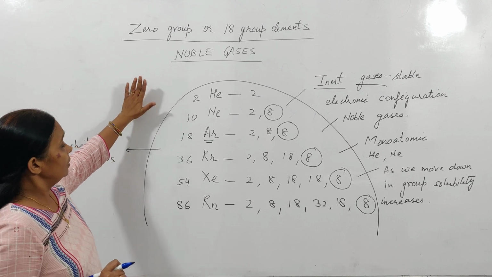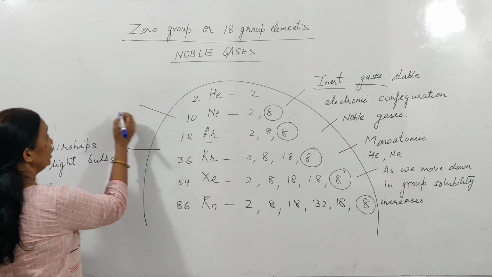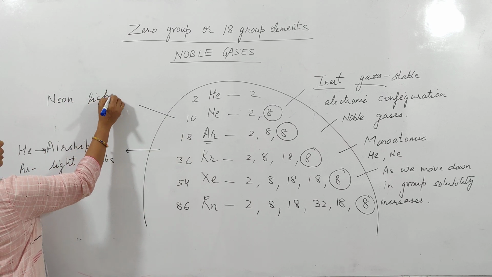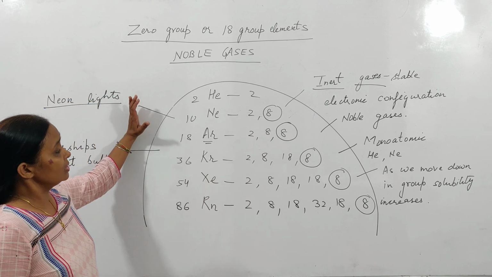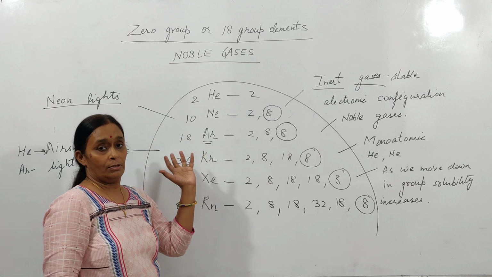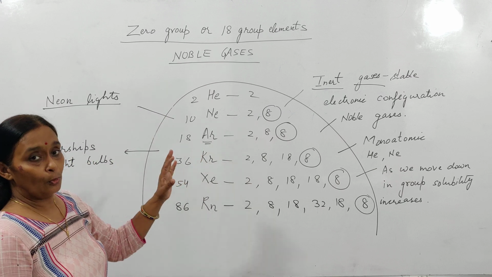These gases find a very important use. You must have heard about neon lights. In neon lights, what happens? Any of these gases can be filled, and when electricity discharge is done, these gases will produce a glow.